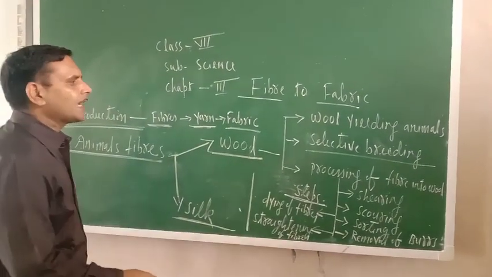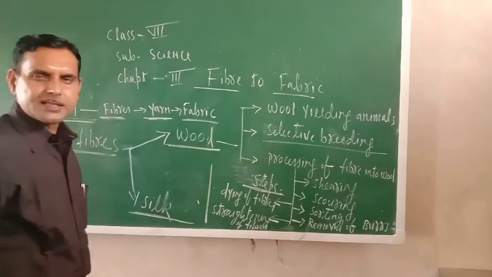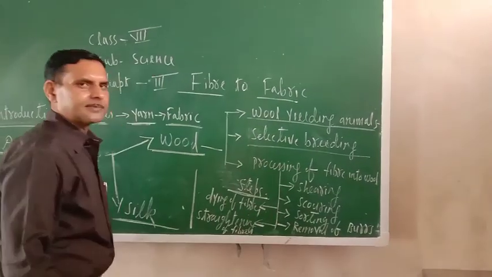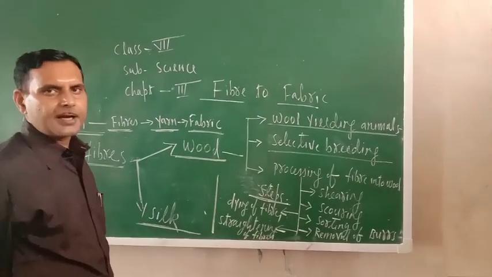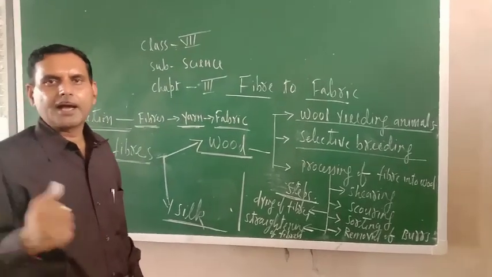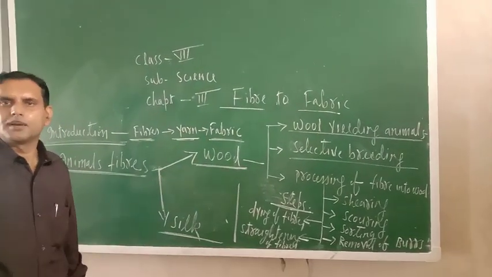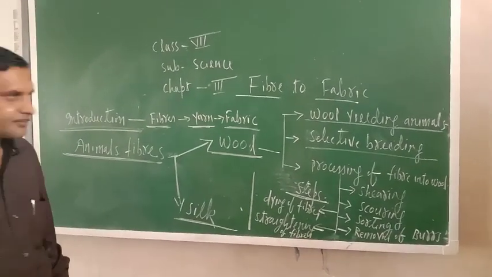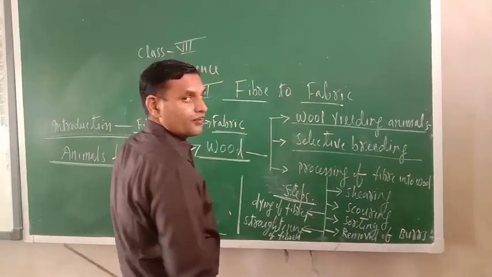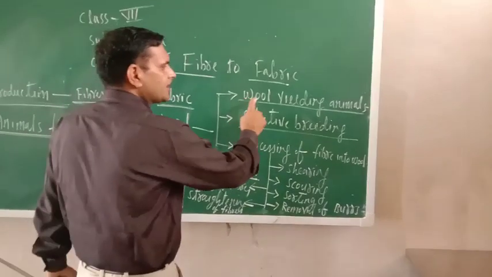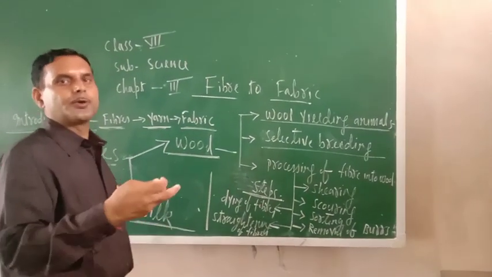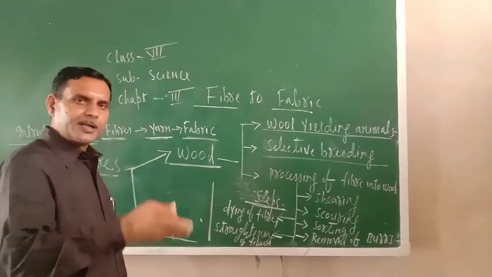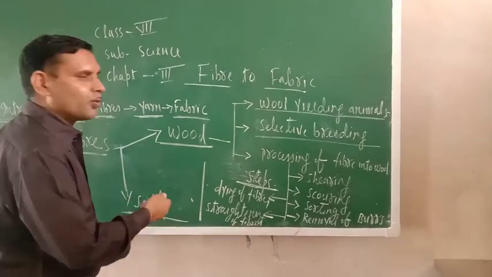You know the wool yielding animals. Who is providing us wool? Basically wool yielding animals are providing us wool. What are the wool yielding animals? Goat, camel, Angora goat, Pashmina sheep, and yak are some of the animals which provide us wool. Try to understand, these wool yielding animals should be reared properly. They should be taken care of properly, so that they can give us wool properly.